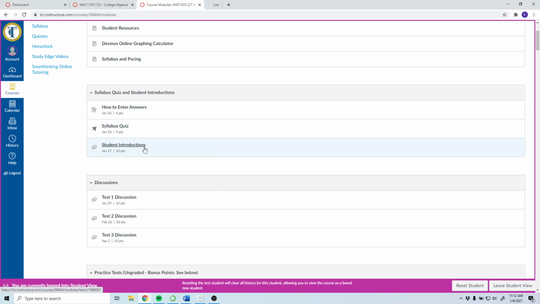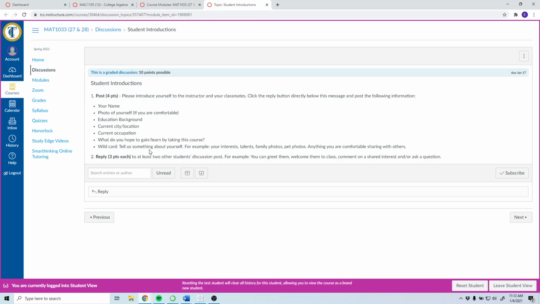Student introductions. Anytime you see this, it's a discussion board. This little symbol here is a discussion board. And when you click on it, it'll tell you exactly what to do for the directions.